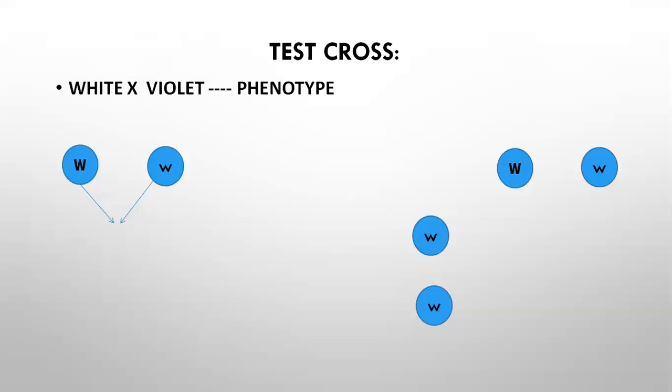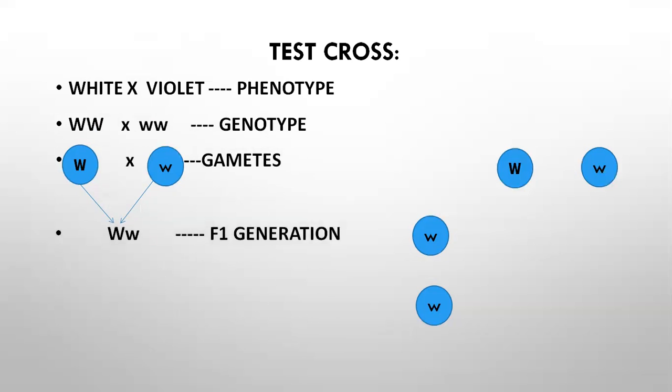Here white and violet colored flowers are taken as phenotype, and the genotypes are capital WW and small ww, and the gametes are capital W and small w. It obtained the F1 generation, or first filial generation, that is capital W small w. Again heterozygous condition, so capital W, the dominant gene, is expressed. So it is heterozygous white.